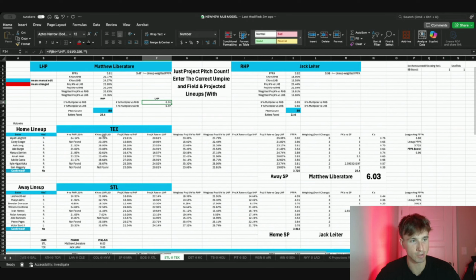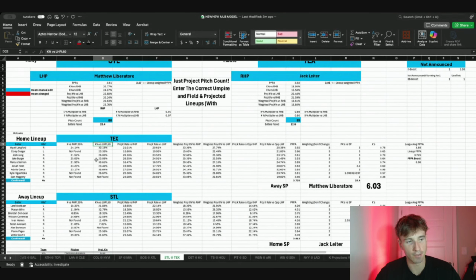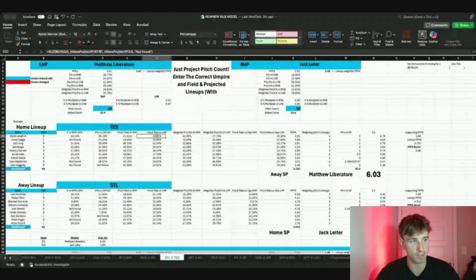But then we can go down to Texas, right? K rates versus left-handed pitchers. This says last 60 days, guys. I'm pretty sure the baseball season hasn't been going on for 60 days. I think it's coming up on it. But Wyatt Langford, 30%, 23%, 26, 23. All these guys are literally 23+% K rates versus left-handed pitchers. Obviously, guys, they are underperforming. These are their actual projected strikeout rates, so weight that a little bit.